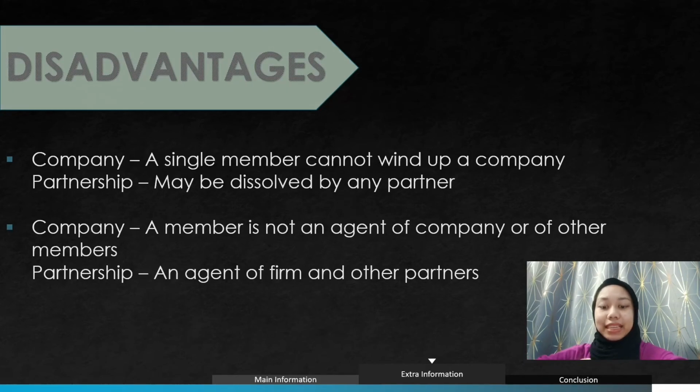In a company, a single member cannot wind up the company, while a partnership may be dissolved by any partner at any time. This is because for the company, once the name is removed from the register, the company no longer legally exists. Last but not least, a member is not an agent of the company or of other members, while a partner is an agent of other partners and also the firm.